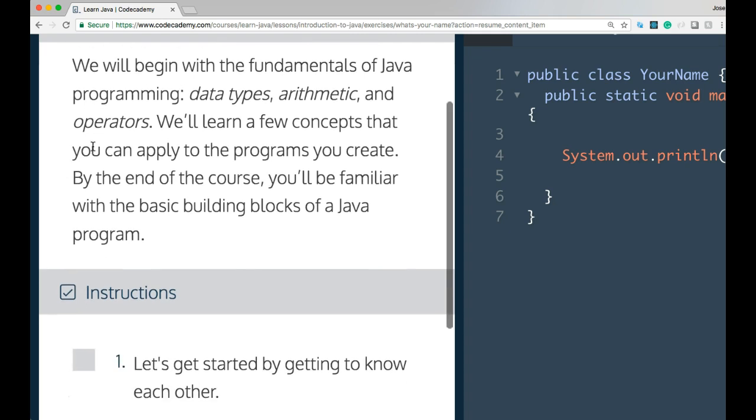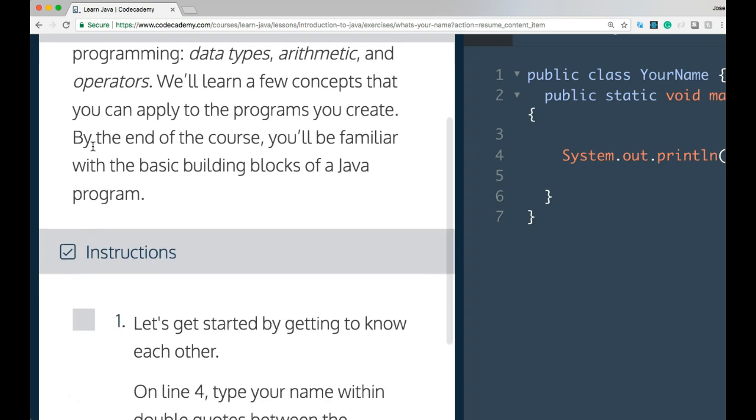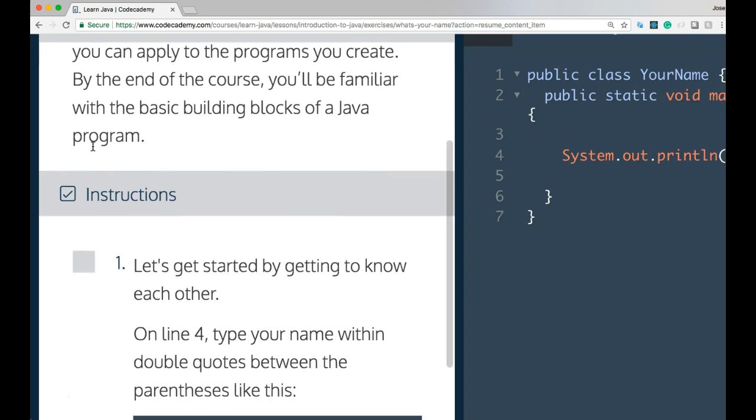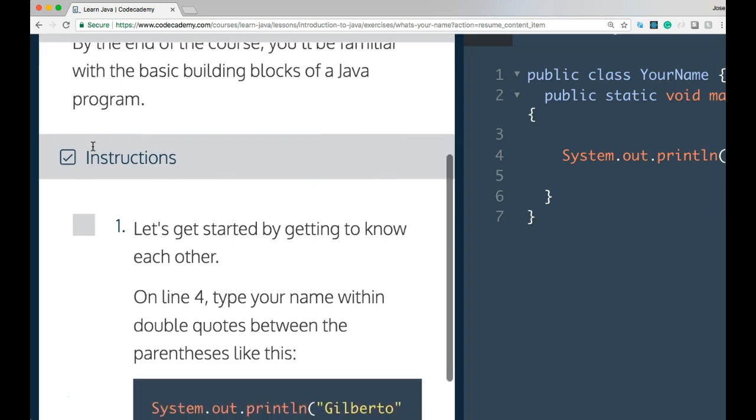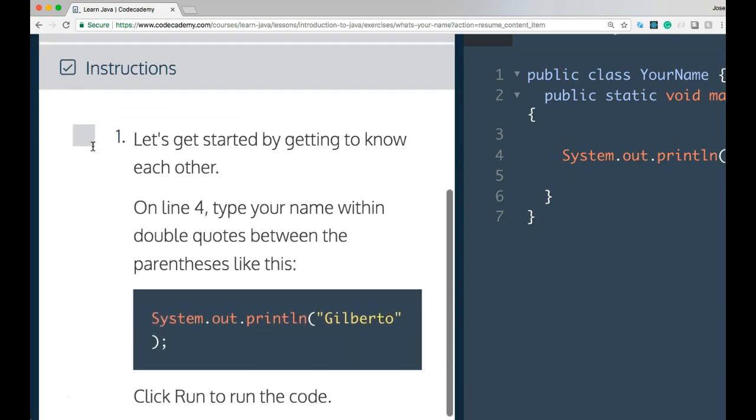We will begin with the fundamentals of Java programming: data types, arithmetic, and operators. We'll learn a few concepts that you can apply to the programs you create. By the end of the course, you'll be familiar with the basic building blocks of a Java program.